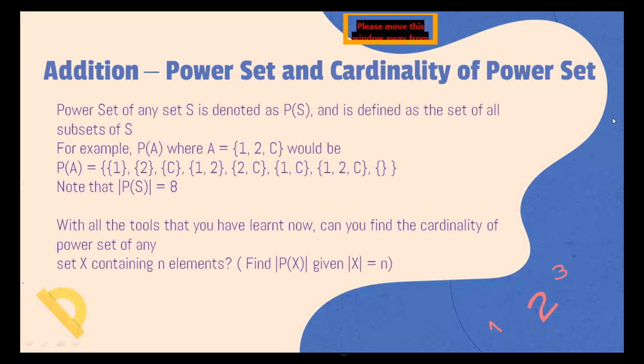What we want to do is find the cardinality of the power set, but the power set includes each and every one of these distinct 2 raised to n subsets of the original set. So the power set is including all of these, so there has to be 2 to the power n number of elements in the power set of the set.